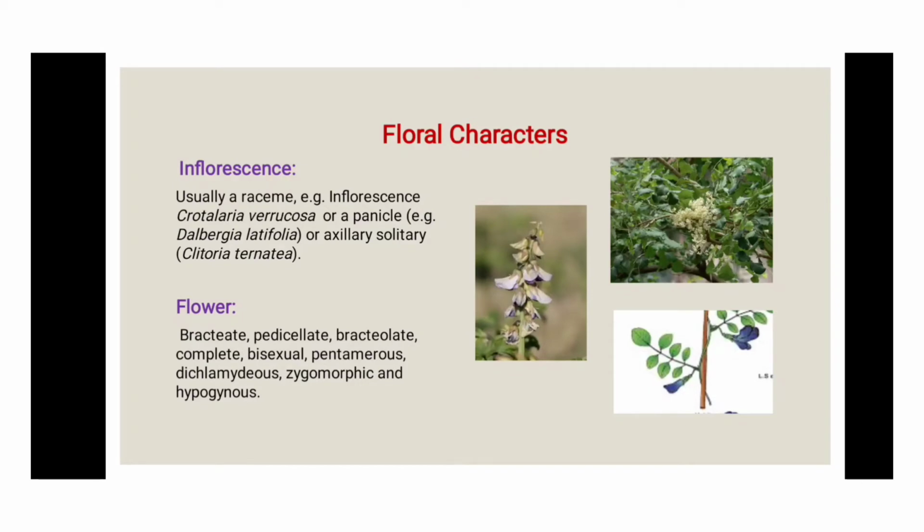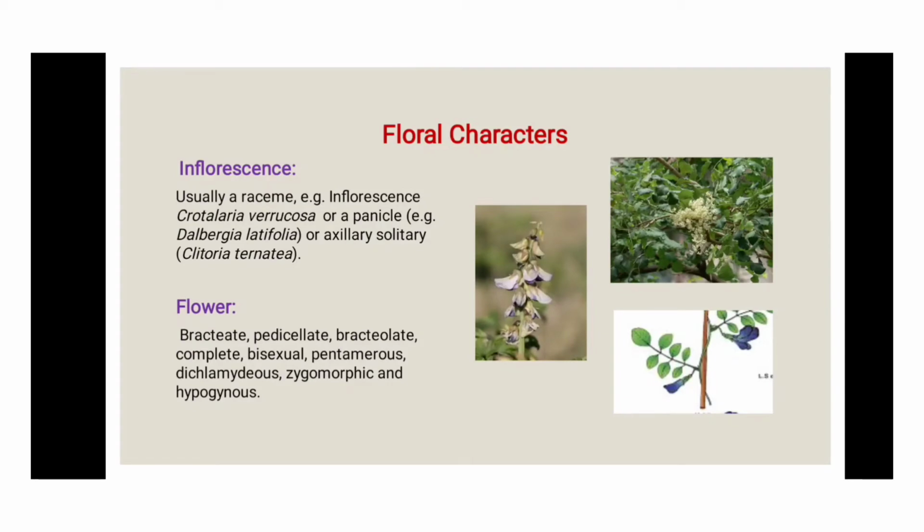It means the flower has a leaf-like portion present, which is known as the bract, and also bracteolate. The pedicel is present, so it is known as pedicellate. Then complete means calyx, corolla, androecium, gynoecium, all 4 parts are present. Then bisexual means the ovary and stamens are present. Then pentamerous means the petals are generally 5 in number, and they are diclamydeous.